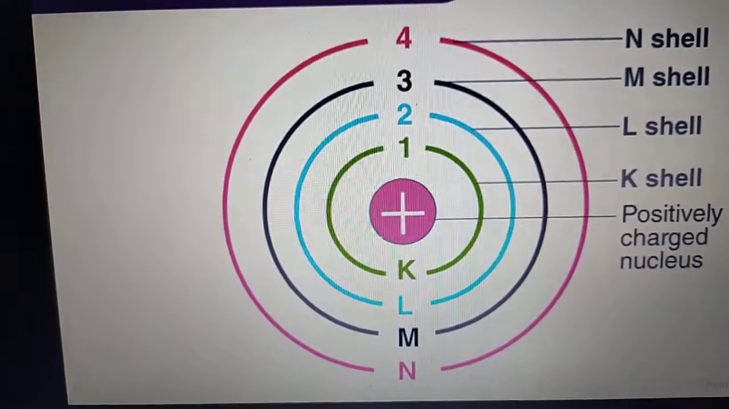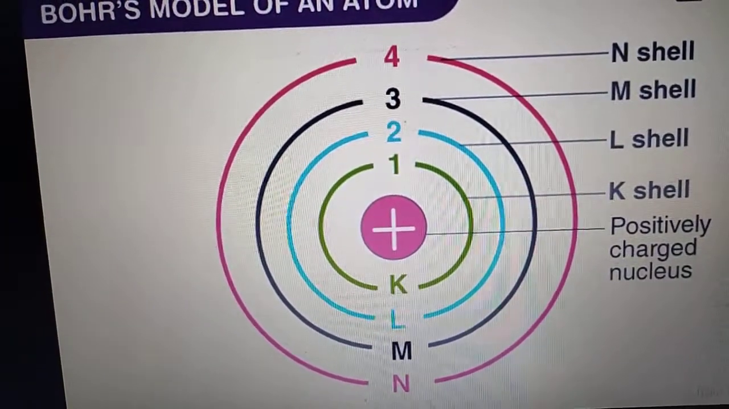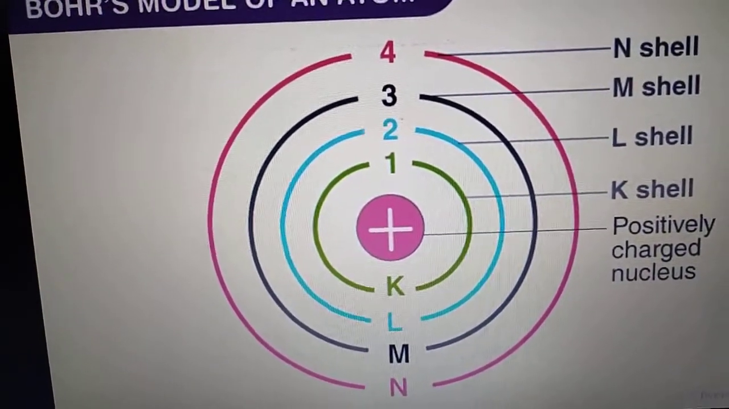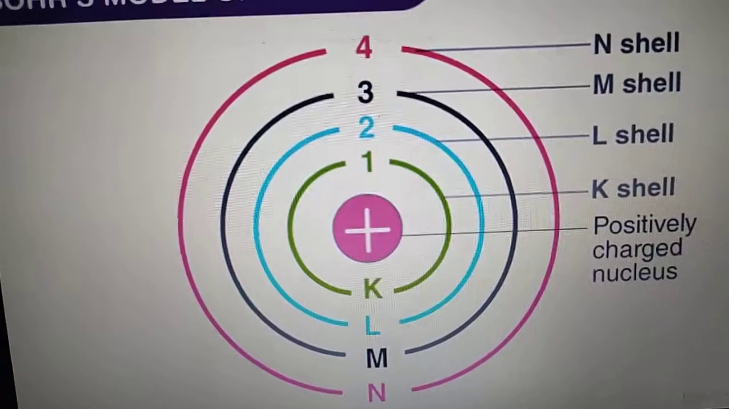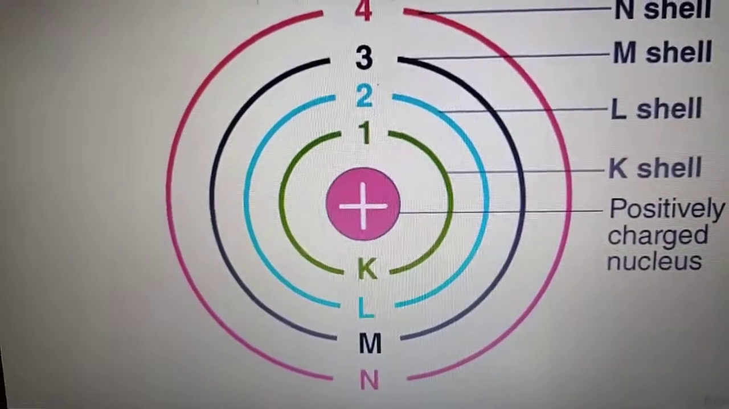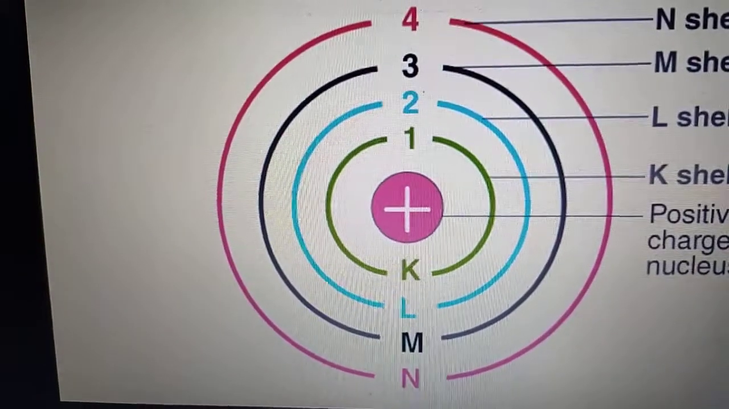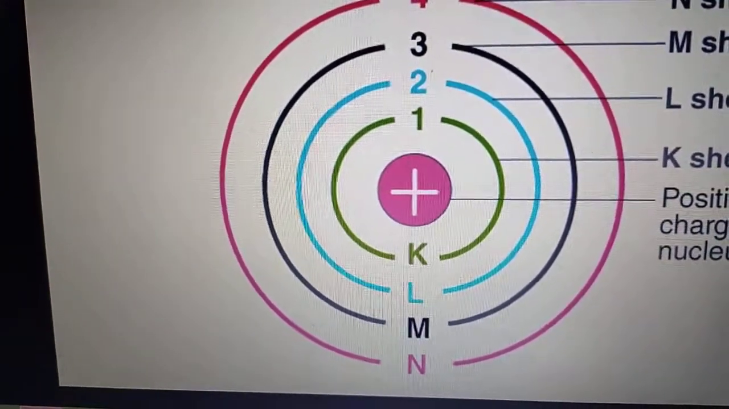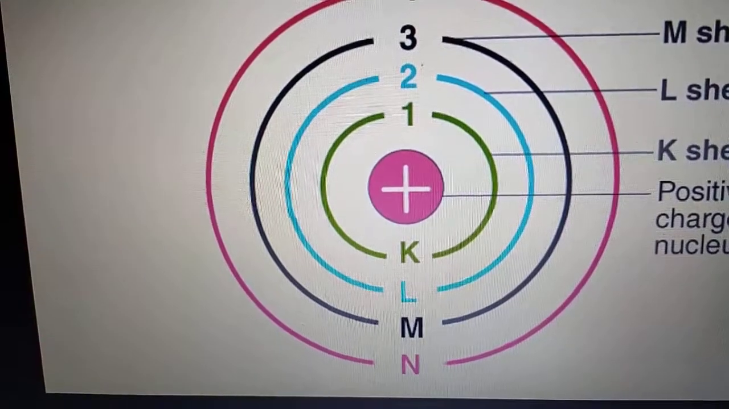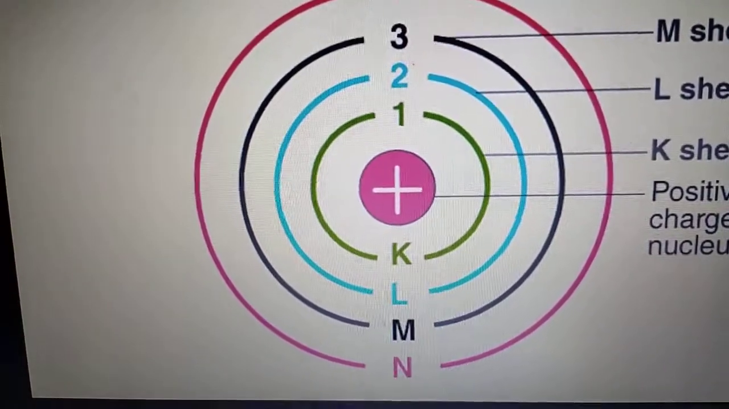And so on. Now the outermost orbit can have at the most 8 electrons, and the next inner to the outermost can have at the most 18 electrons. When you are filling electrons, first you have to fill up an orbit completely before starting the next higher orbit. It is always necessary to fill up an orbit completely before starting the next higher orbit.